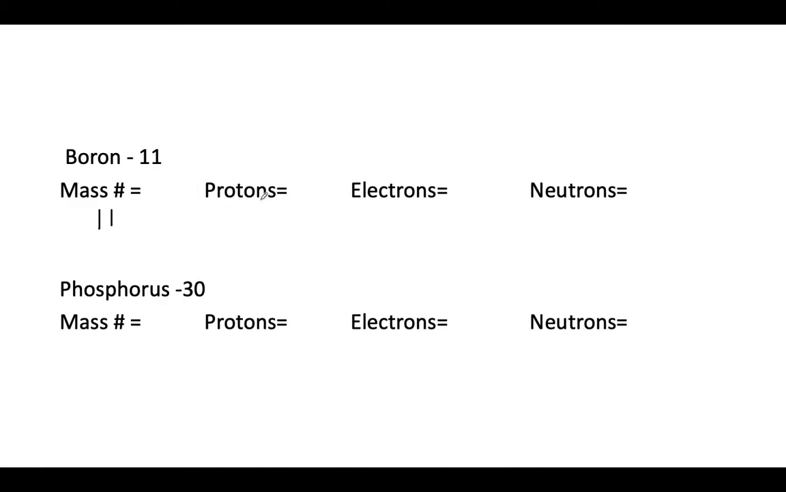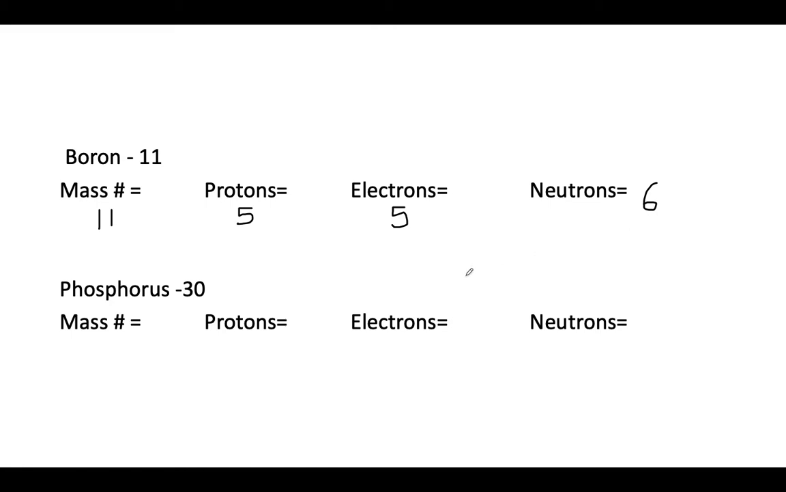So boron-11, how many protons? 5. In order for it to be boron, there are 5 protons. There are 5 electrons in this boron. So how many neutrons are there? Well, the mass number is the protons plus neutrons, so minus the protons, that's 6.